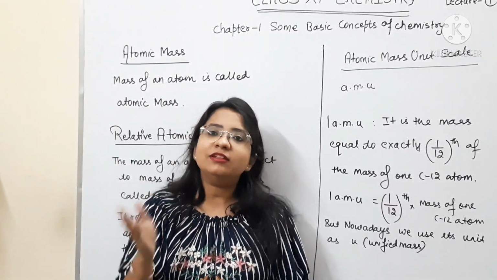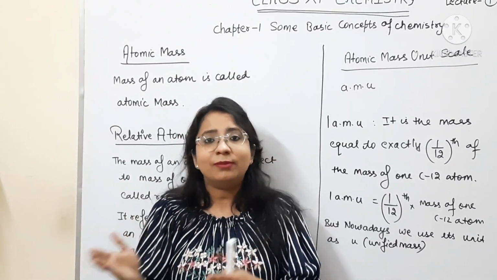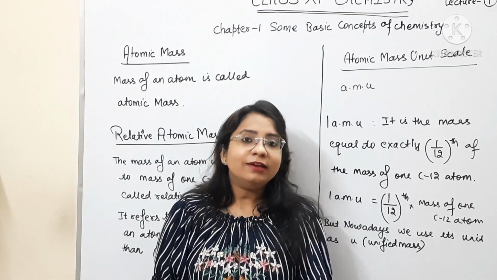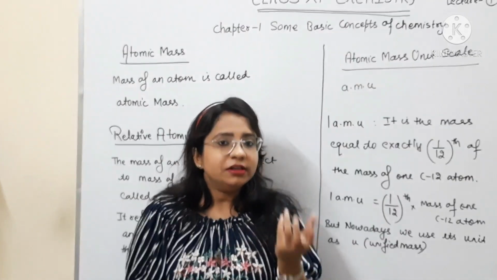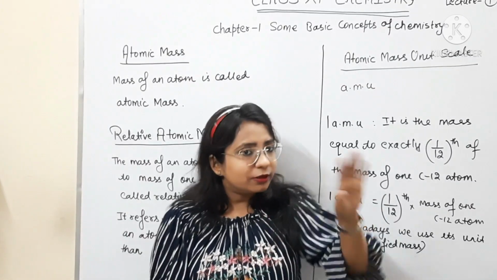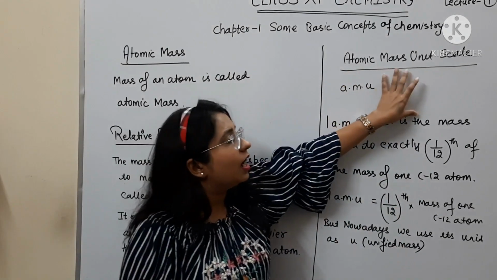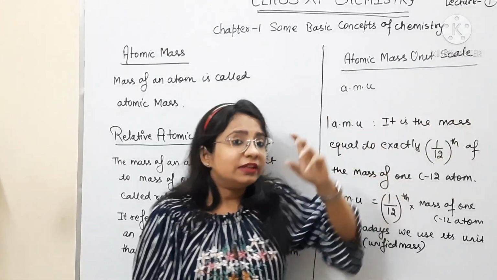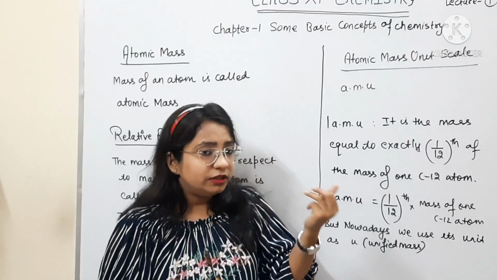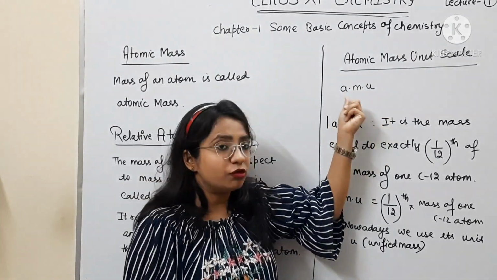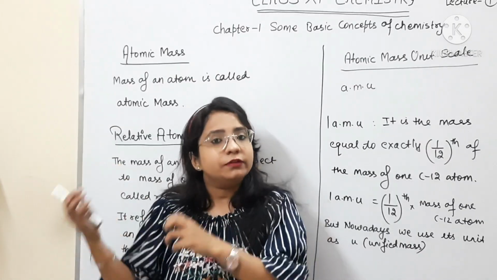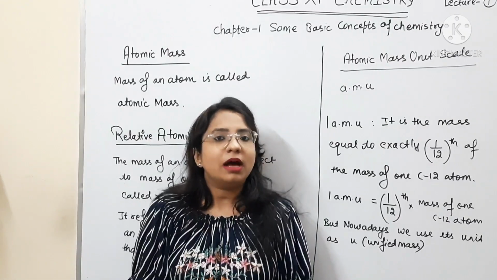So when we are measuring the mass of an atom, we cannot take grams or kilograms because atoms are very, very small in size. And that's why scientists needed a different unit, a different scale to measure the mass of an atom. And they call it the atomic mass unit scale. The scale, the unit which is used to measure the mass of an atom. In short, it is called AMU, atomic mass unit. But then they needed a reference with respect to which they can measure the mass of an atom.